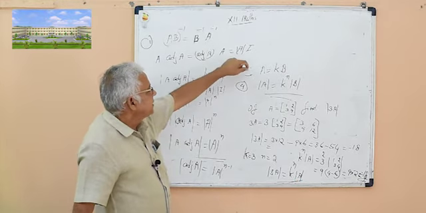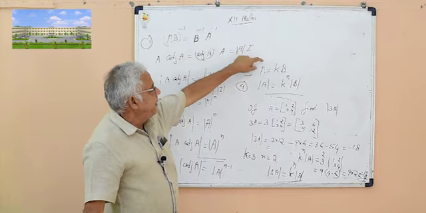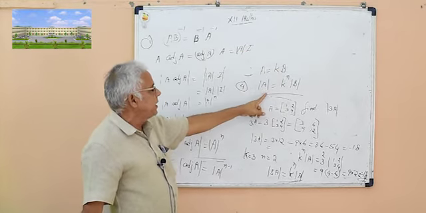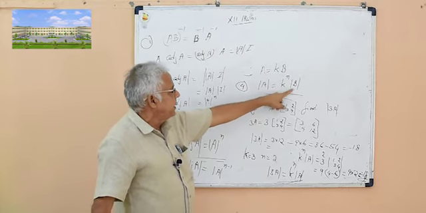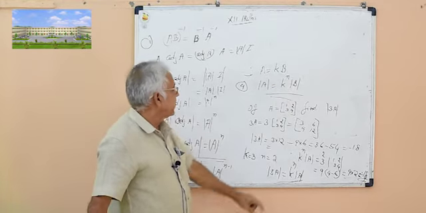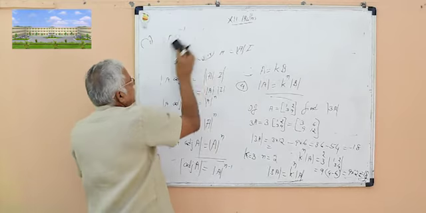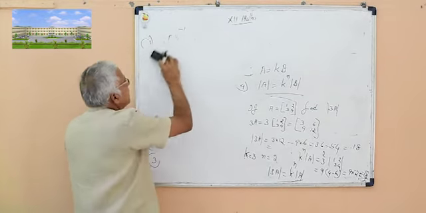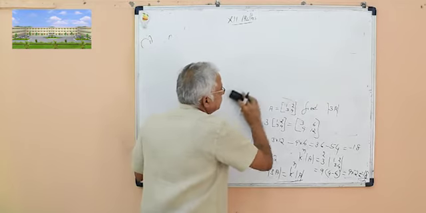Important result. If A is equal to KB, where A and B are of the same order, then determinant of A is equal to K raised to n into determinant of B. Verification. So this is an important result. Remember the reversal law.